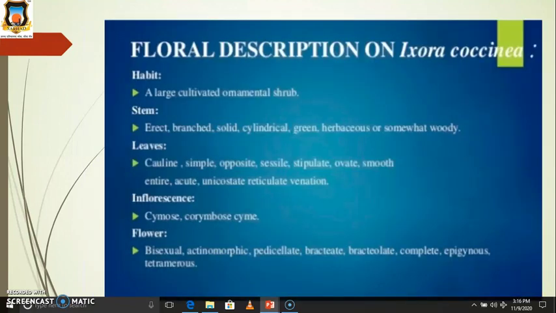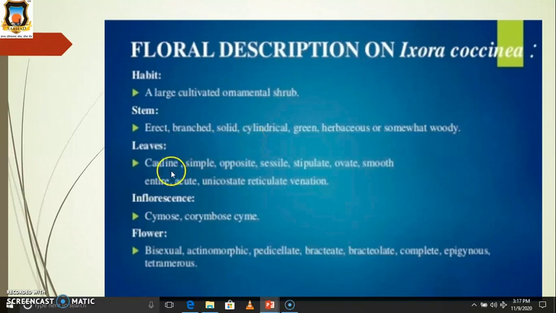And one more example, the floral description of Ixora coccinea. Their habitat is large cultivated ornamental plants. Their habit is shrubs. Then stems. Their stem is erect, branched, solid, cylindrical, green in color, herbaceous, or sometimes woody.